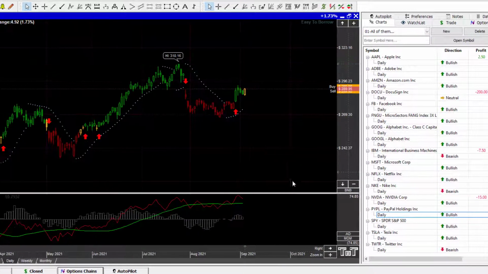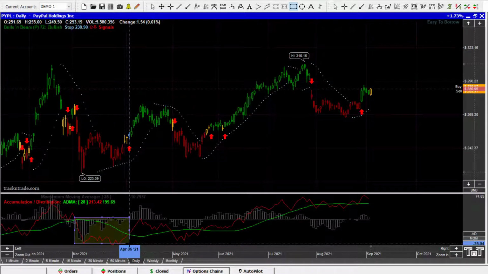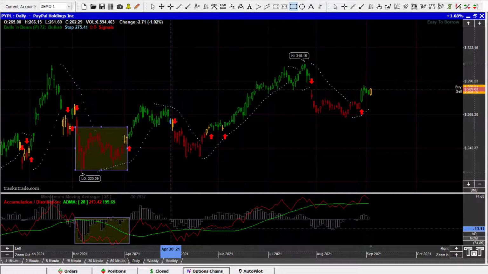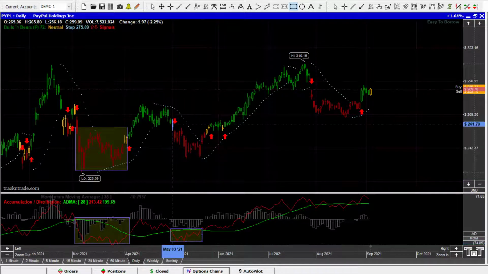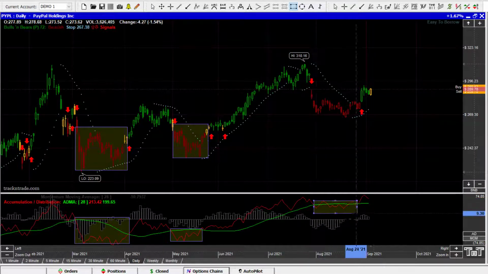We come into PayPal. Again, PayPal, we're going to come through, and let's go through and look at this accumulation here. You can see right down here on the indicator, we've got the accumulation, which is going right through here. We got this one here, accumulation. So we got this accumulation right in here. And we got this accumulation, which started right in here. A little ugly, but it did break out at the same spot.